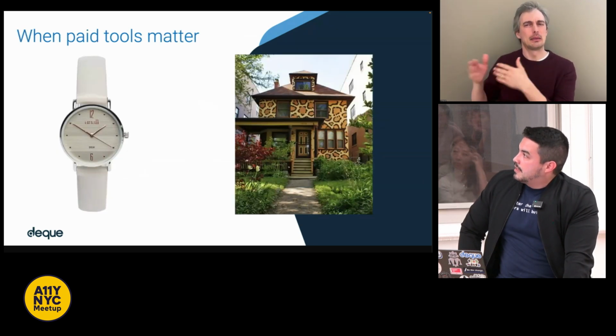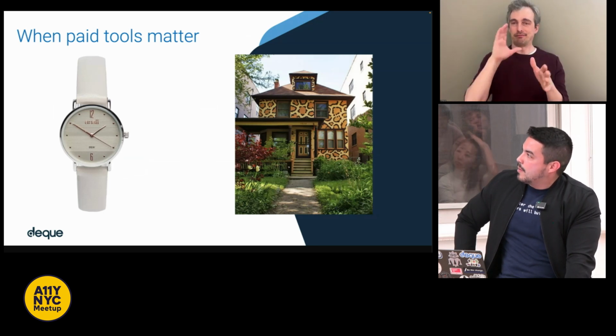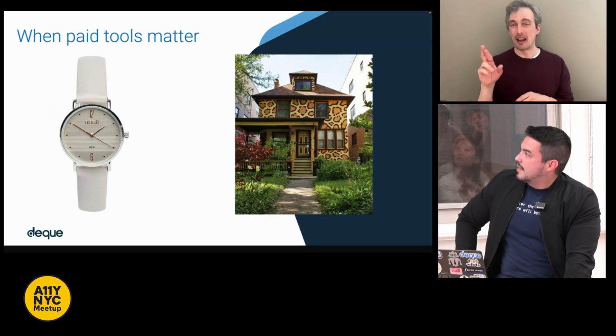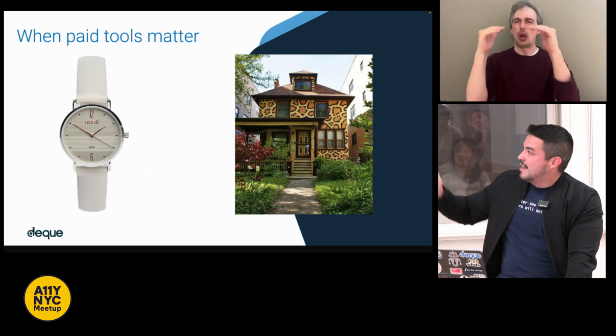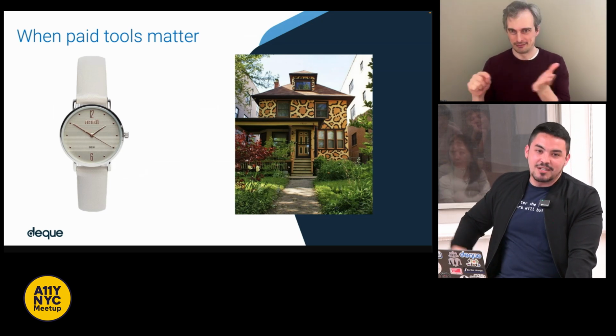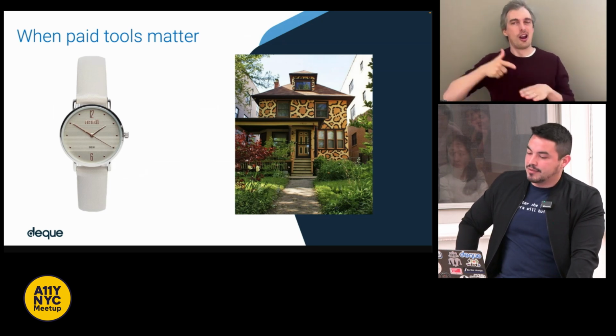And I leave you with this illustration. On the left-hand side, it is a small white watch, and on the right-hand side, it is a two-story building with leopard print. I think the leopard print is arbitrary, but it's about when to use the screw and when to use the drill, when to use paid tools versus when to use free tools.